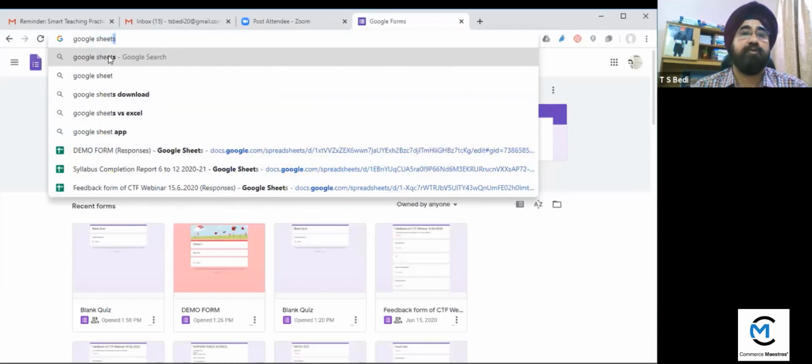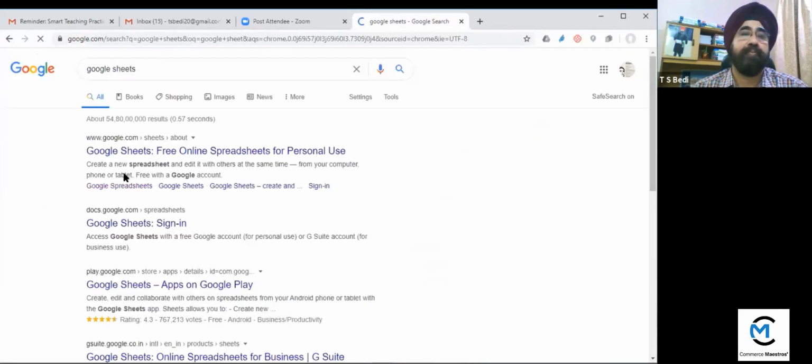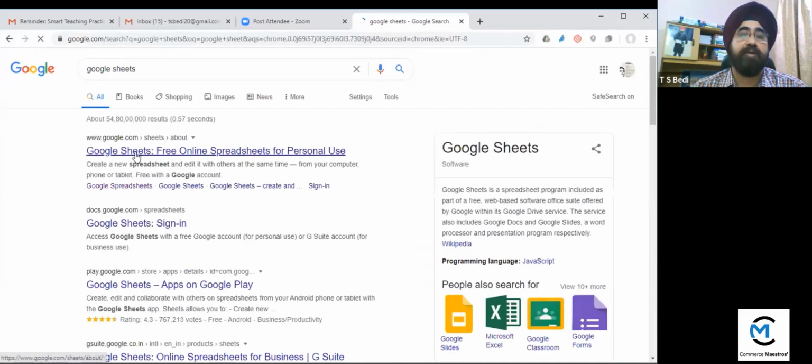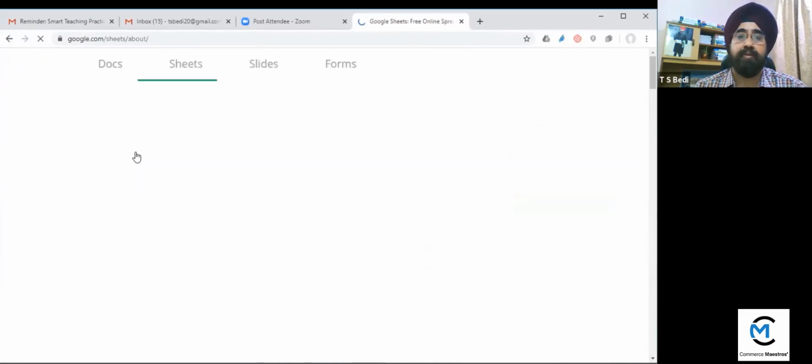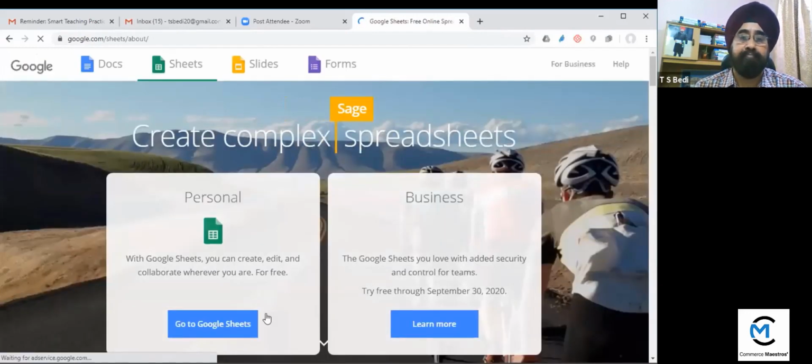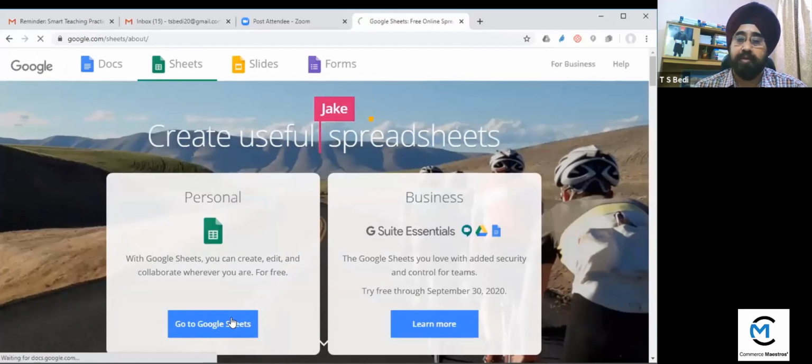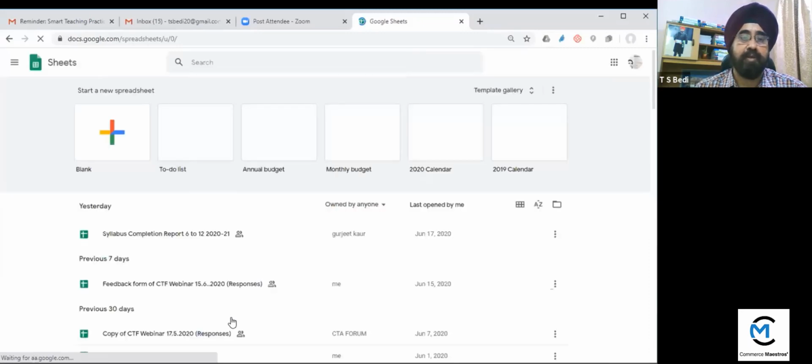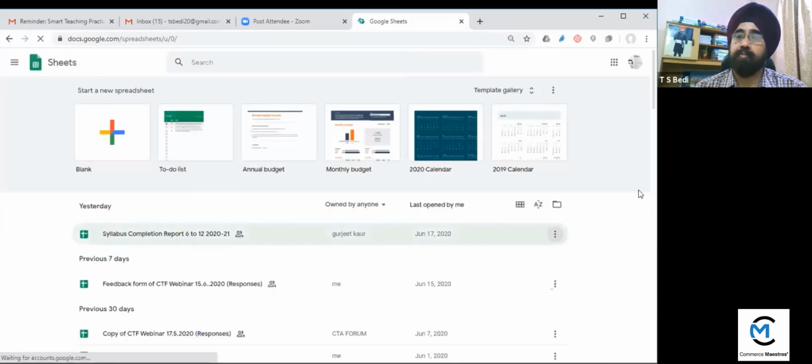Google Sheets, I click on here. Then personal, and now here you can select a sheet, start a new spreadsheet. So I can select here.